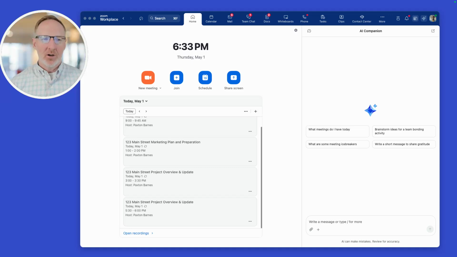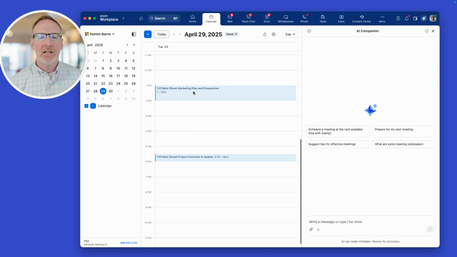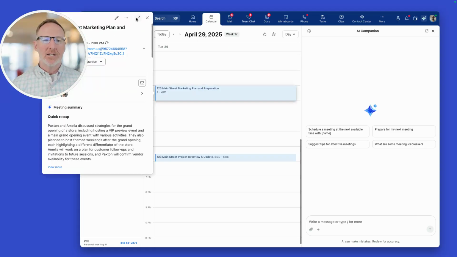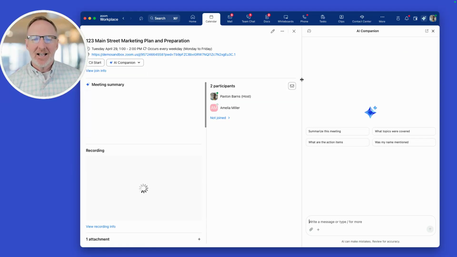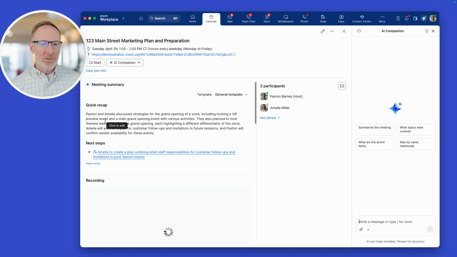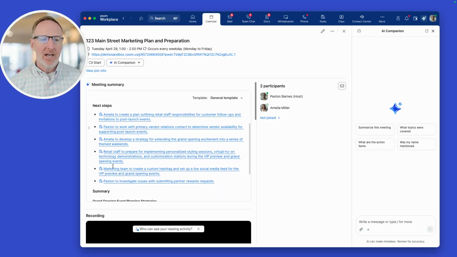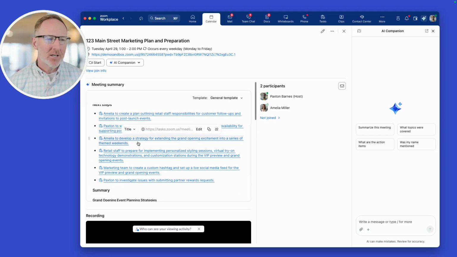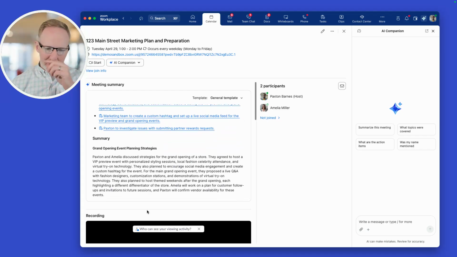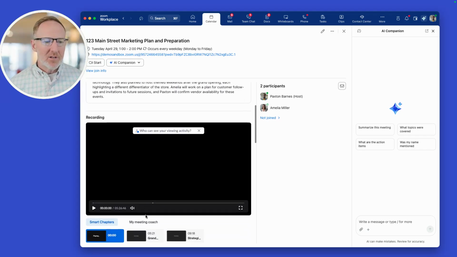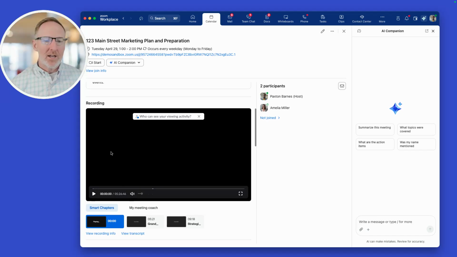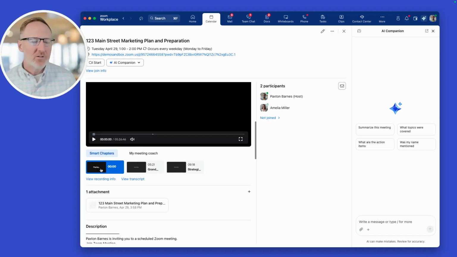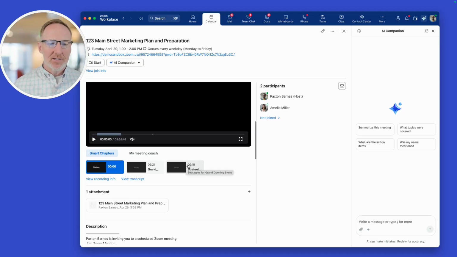Let me show you how that works here within Zoom. Inside of the desktop application, I can go into the calendar, go into a meeting that has already passed, and open that up. Inside that meeting, I can see a quick recap, next steps, which are action items from the meeting, as well as a topic by topic summary. I can also play the recording right here, as well as view specific smart chapters.